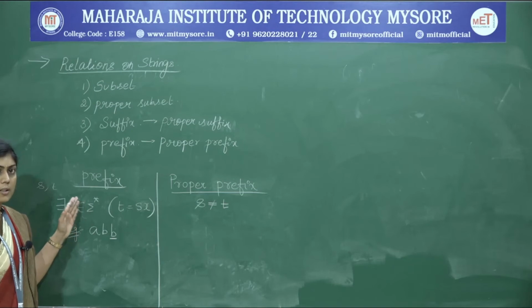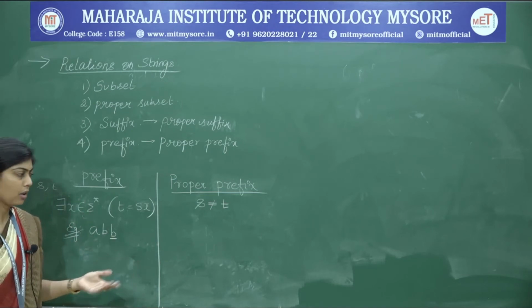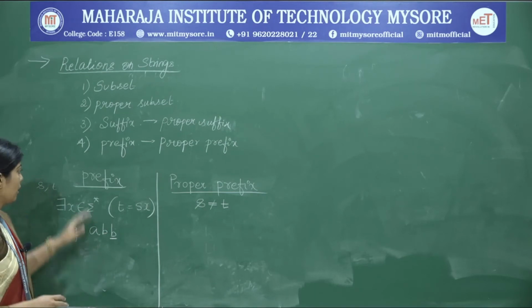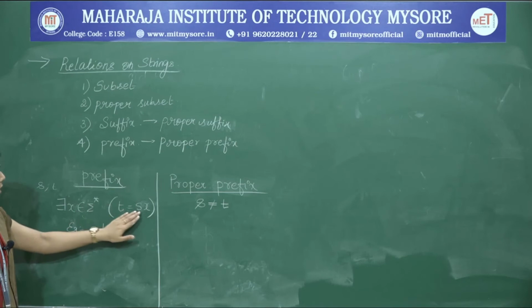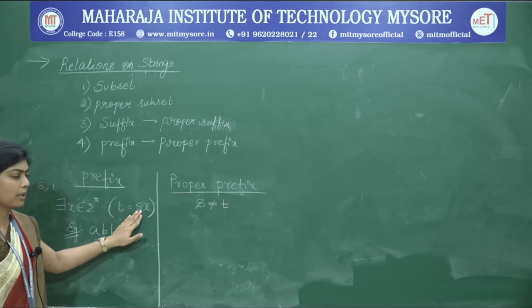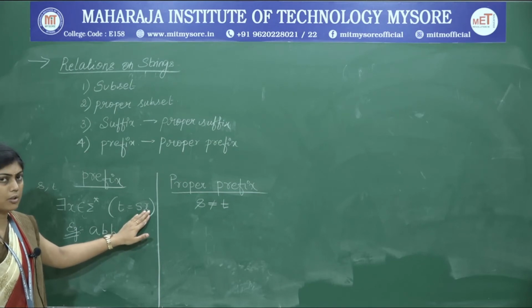Next, we will learn what is a prefix. The word pre means something that comes before. Therefore, we are looking for some string that comes before something. If S and T are taken to be two strings, S is the prefix and T is the original string. S, which is the prefix, has to come before some elements of the original string.